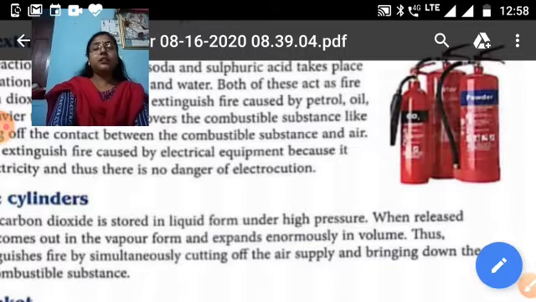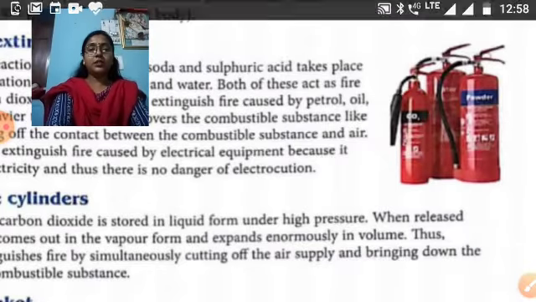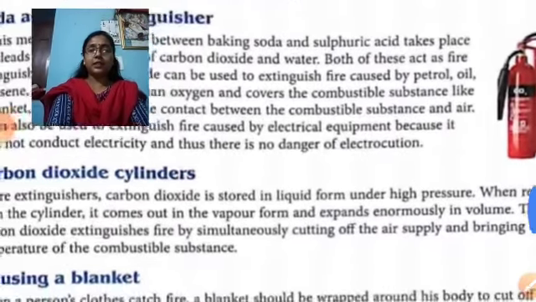That is about the carbon dioxide cylinder.